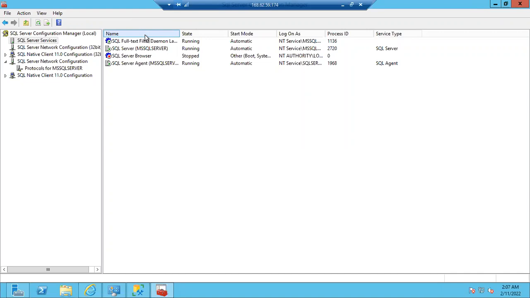On what basis will they decide the port number for the named instances? Is there any basis they follow, or do they directly give a dynamic number? See, they don't blindly give any number. That number should be opened from the Windows machine side, guys. It's like an apartment. In the apartment, you will have the main door, and again each individual flat has its own door.